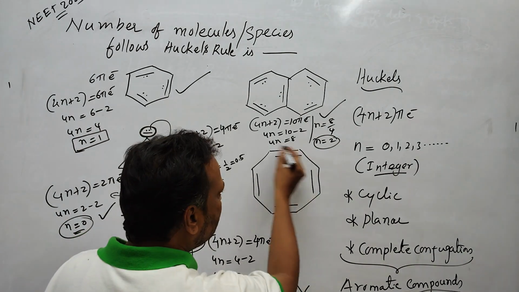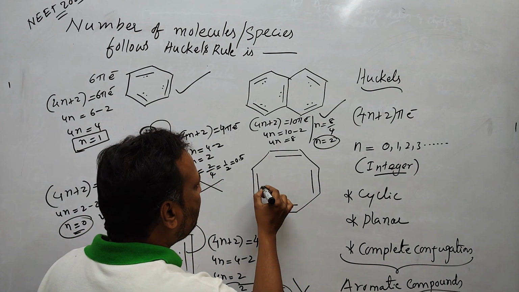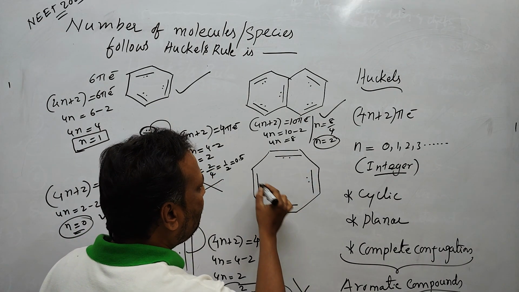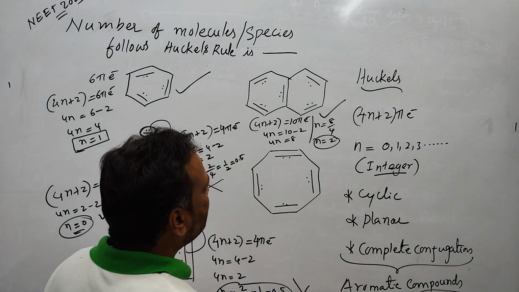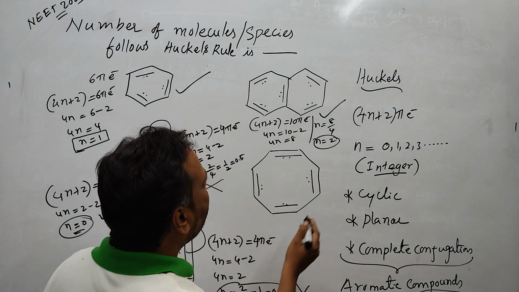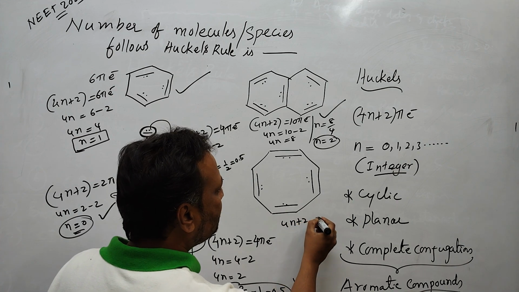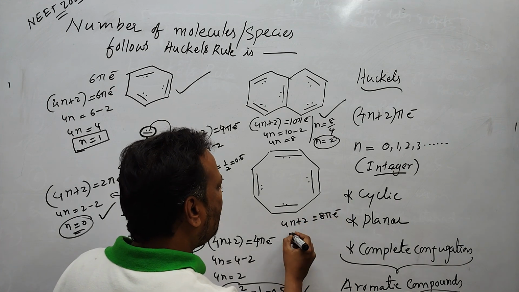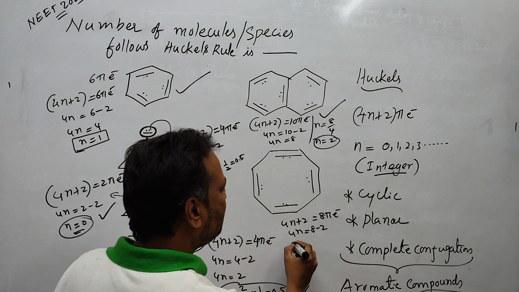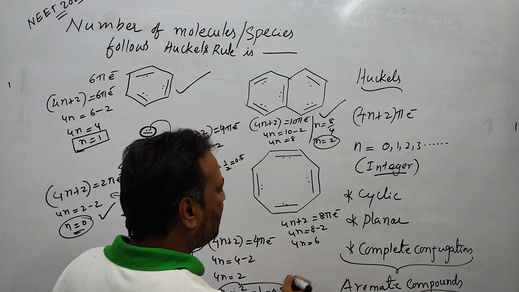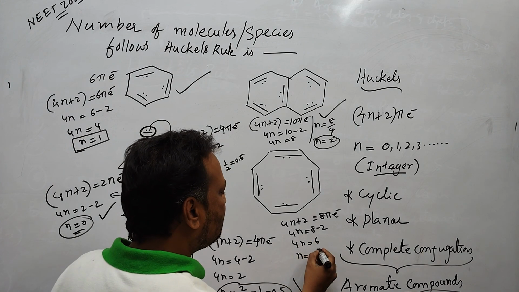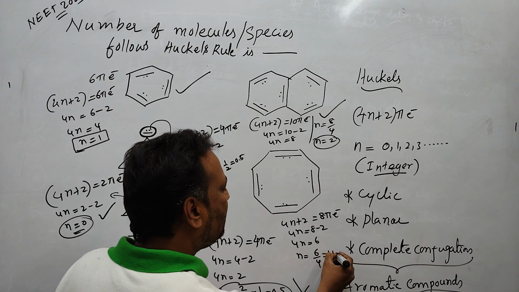Next example, take this molecule. How many pi bonds are in conjugation? 1, 2, 3, 4. 4 twos are 8 electrons. So 4n plus 2 is equal to 8 pi electrons, and 4n is equal to 8 minus 2, which is 6. n is equal to 6 by 4, which is 1.5.